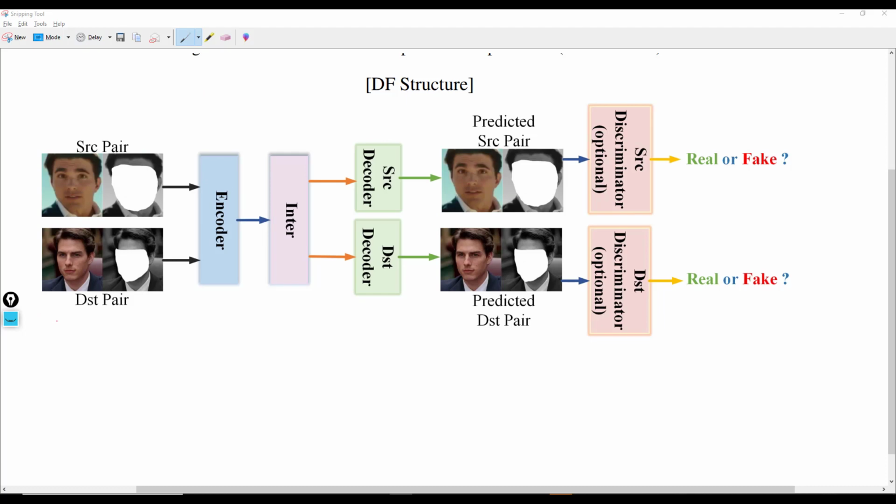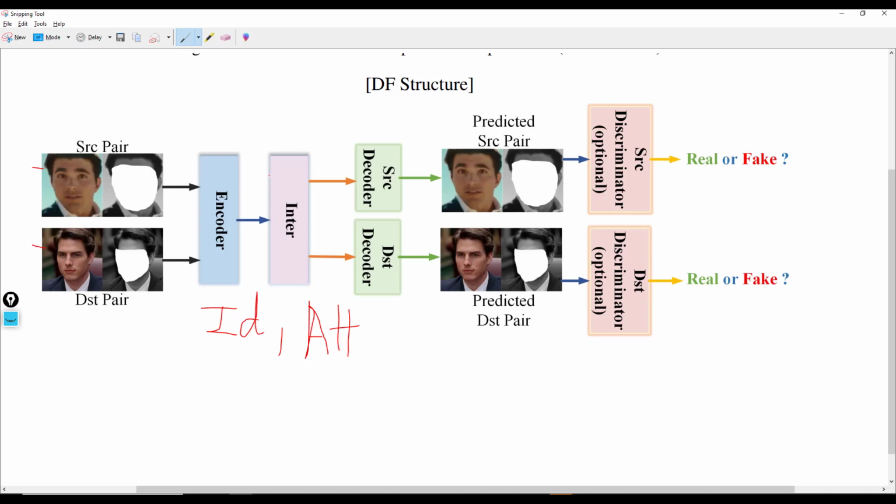and the target image. And the way this works is we pass in the source and the target image into an encoder. This encoder permits us to extract ID information or identity information about the source and the target images, and also attribute information.